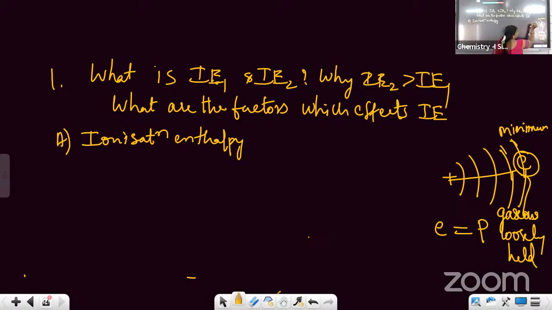So the minimum energy required to remove the outermost or loosely held electron from a gaseous neutral atom is called ionization enthalpy. The minimum energy, very very important as students. Minimum energy.